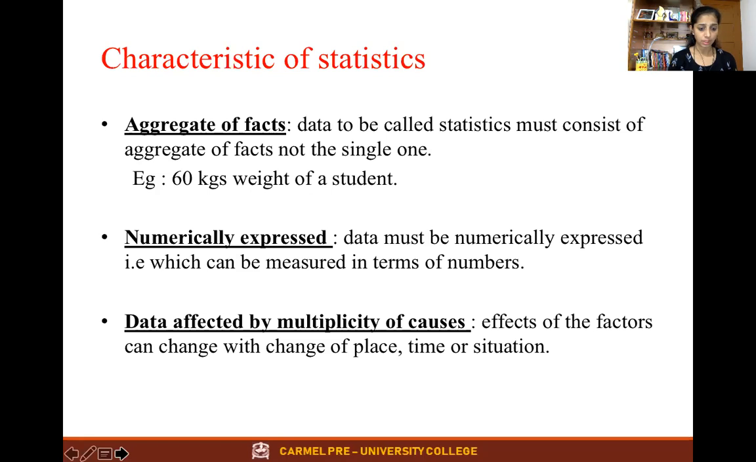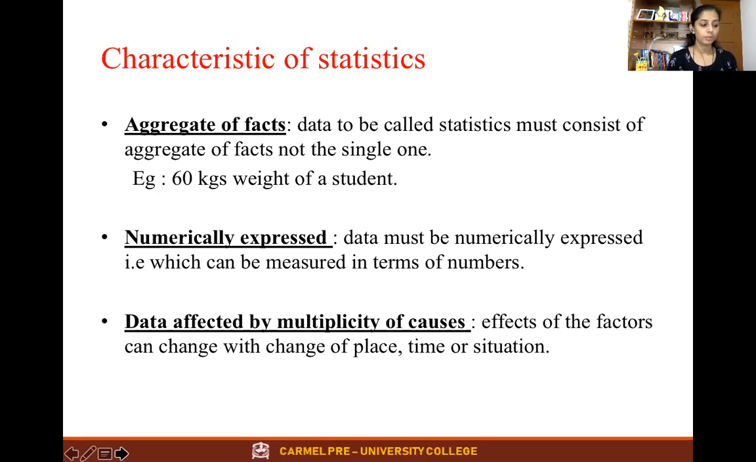Next one is that data is affected by multiplicity of causes. What is this multiplicity of causes? It is not the case that we study the effect of one factor by ignoring another factor. The effect of one factor can change with the place, the time, and the situation. Say, for example, demand for a particular product, such as an umbrella. In the rainy season it will be very high, and in winter it will be very low. So it depends on different situations.